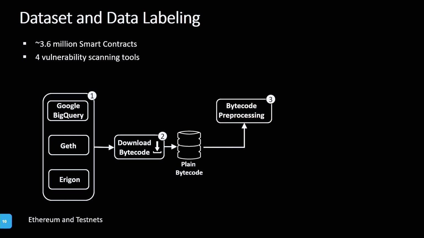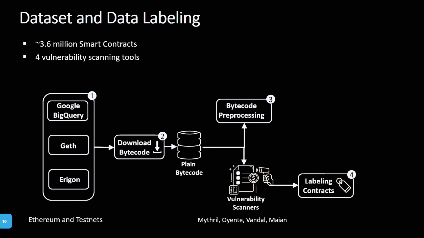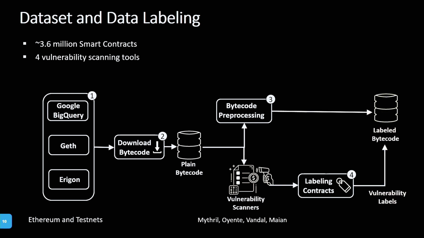From this, we need to pre-process the bytecode to be actually included in our machine learning approach. And for the labeling, we use our vulnerability scanners. Now here, this was rather difficult since those scanners are generally not designed to be scalable, especially for 3.6 million smart contracts. And once we made them scalable, we also needed to run them to actually detect those labels. Once we have them, we combine our pre-processed bytecode and our vulnerability labels in our database. This labeled data, we will also make public for other research.